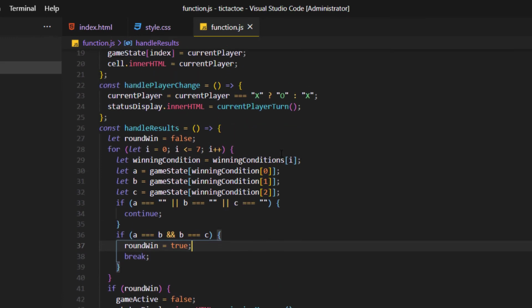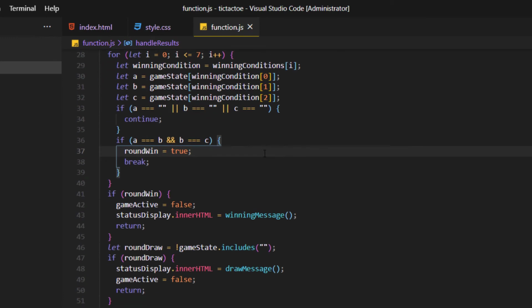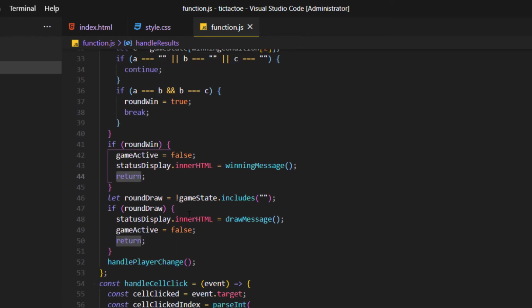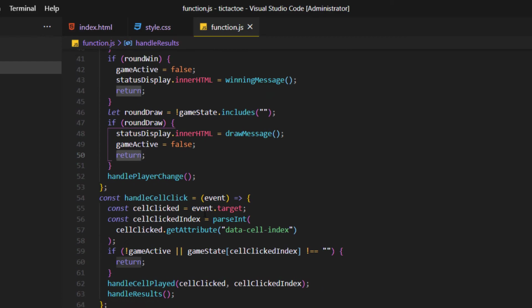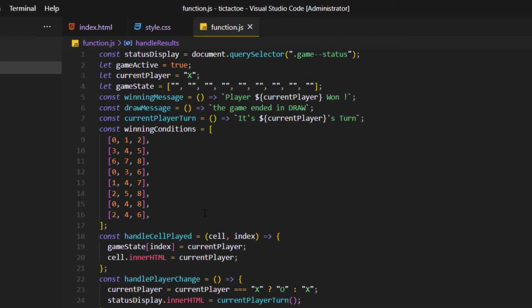At the very beginning, in the winning condition, I added the break, so we break the iteration. Here, if there is a winning case, then return, stop the game from working. And if we have a draw, it's the same case. And I think this is it for today's video.